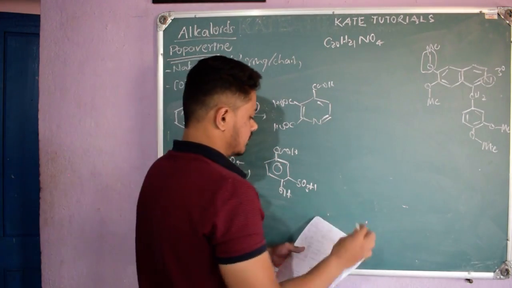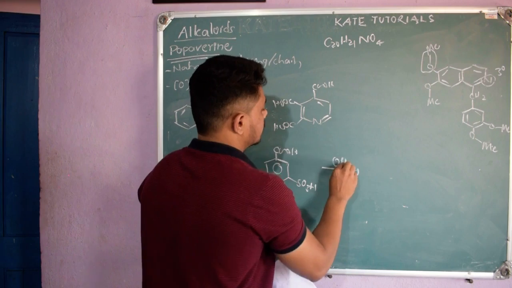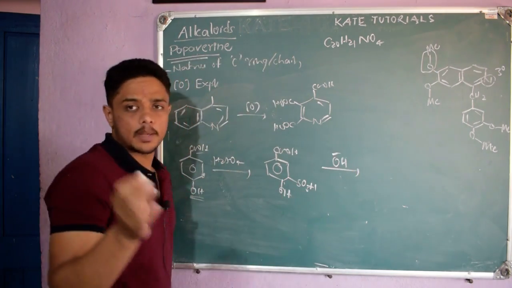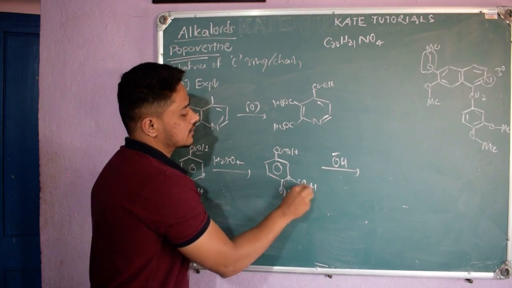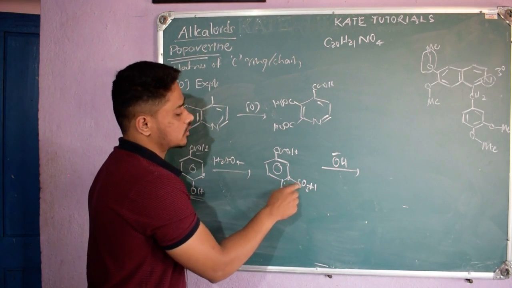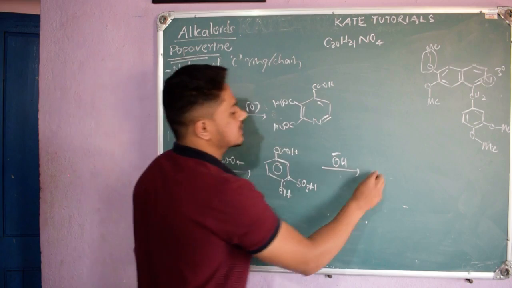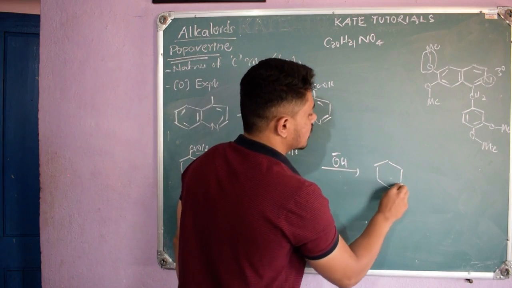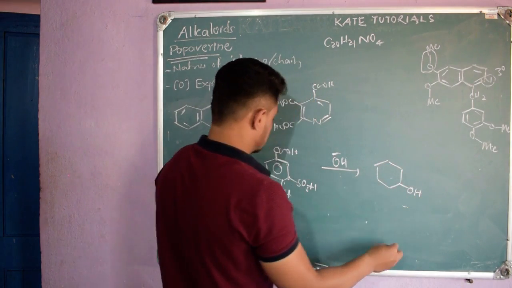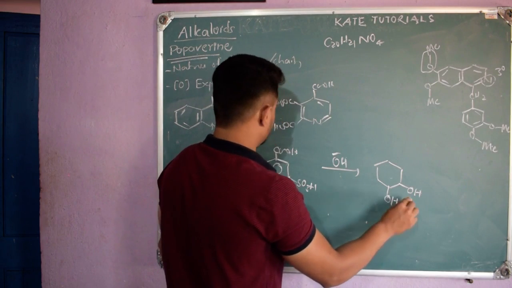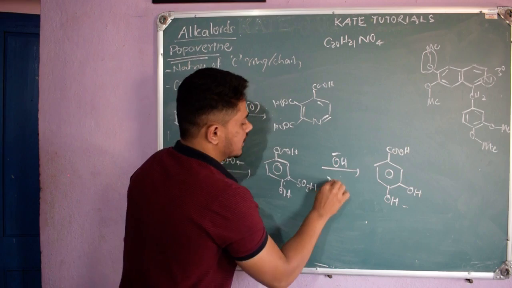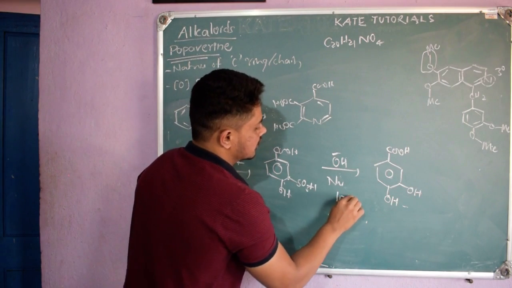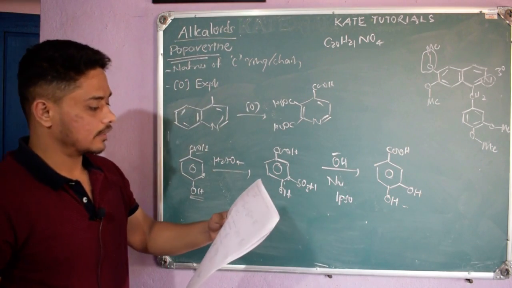So this product they will get by sulfonation. Further what they did, they added base, OH minus. So ipso substitution reaction you have heard, I think. In which this C-S bond is weaker because of difference in size, that bond can be easily broken, and here a nucleophile will attack. So this kind of reaction we call a nucleophilic ipso substitution reaction, and we got the product.